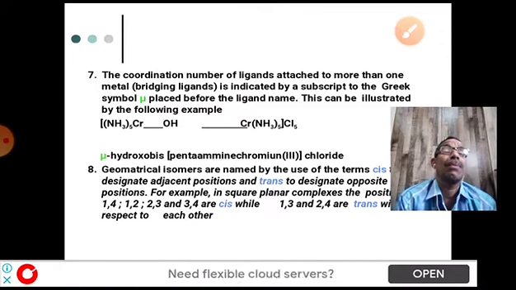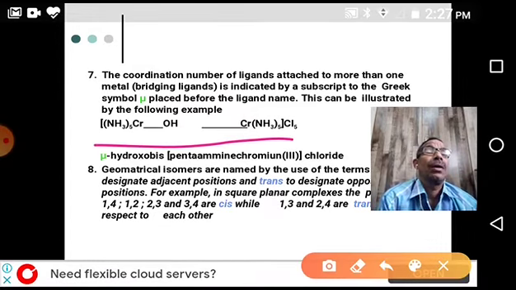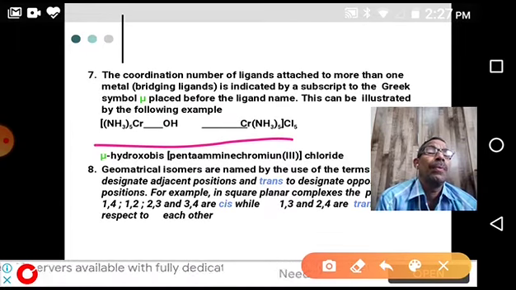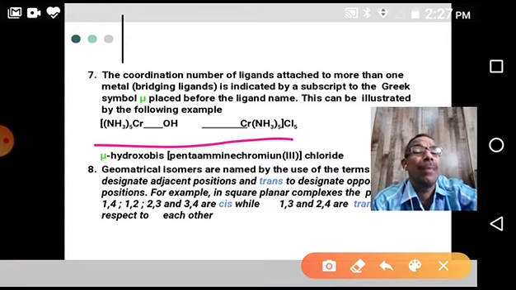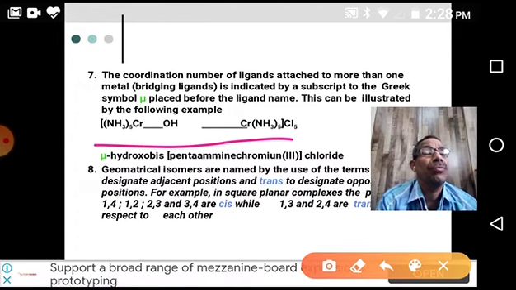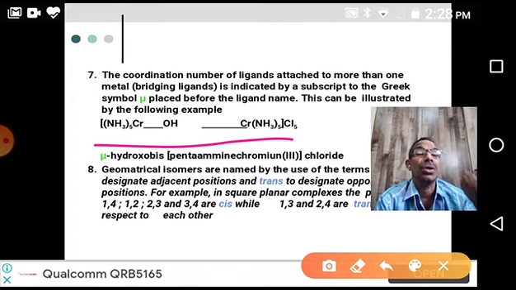For example, in this example you see a mu-hydroxo. The name is mu-hydroxo-bis(pentaamminechromium(III)) chloride. So you see how to name it. That means mu is used as a prefix to mention the particular ligand which is linking, bridging, or connecting two or more metal atoms. So that is the rule.